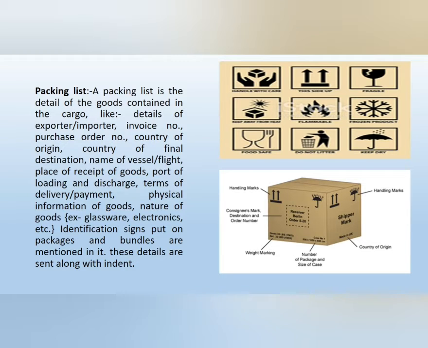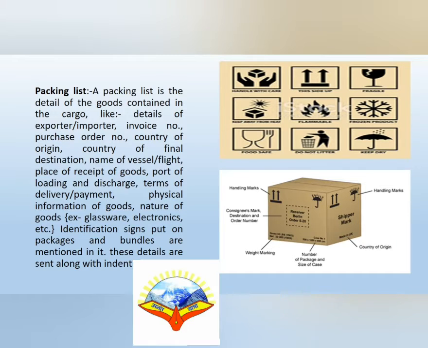Identification signs put on packages and bundles are mentioned in it. These details are sent along with the indent.